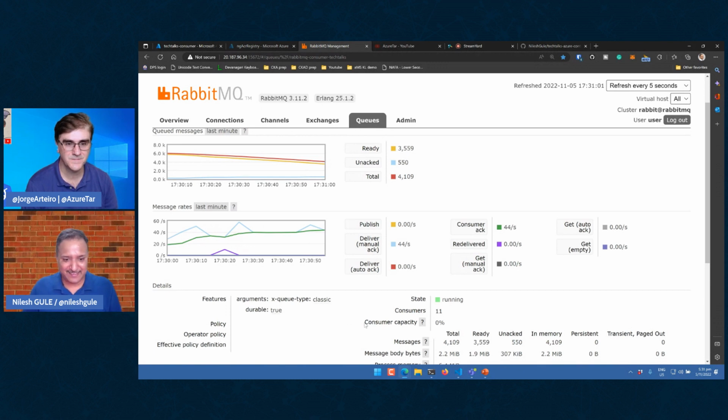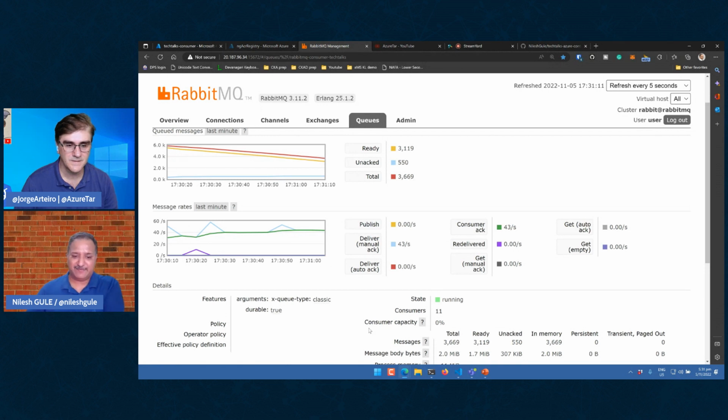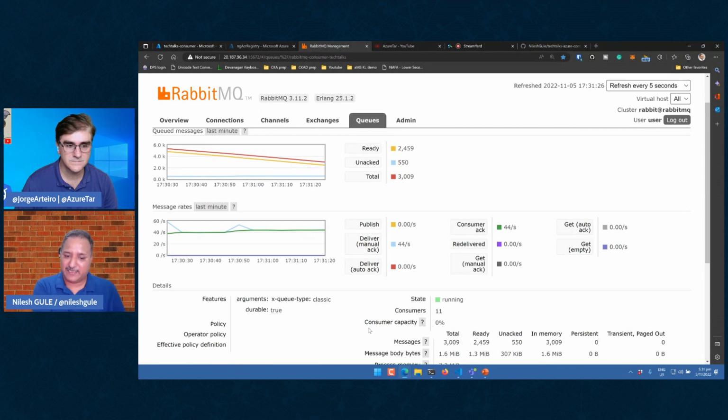Yeah. So we can see that the number of consumers is growing, and it is going to consume all these messages. If we wait for a while, once all the messages are consumed, there is also a cool down period. It will wait to see if all the messages are consumed and if there is any need for all the consumers to be alive. And after a while, we will see the reverse process where it will remove those instances which are not required.